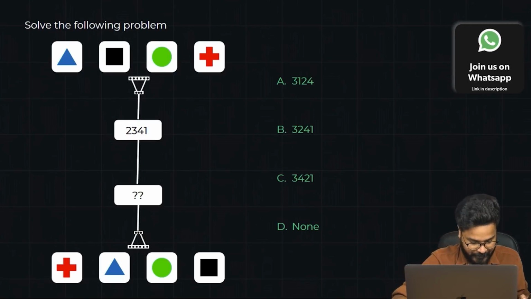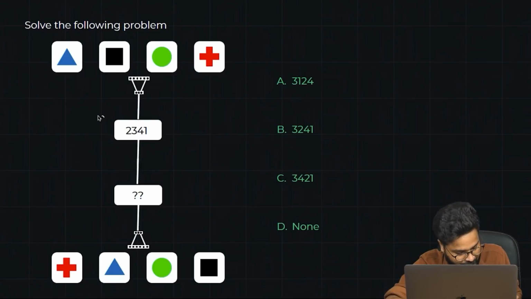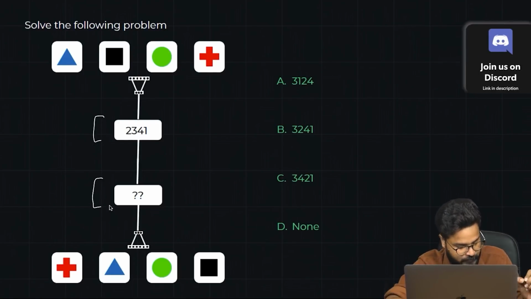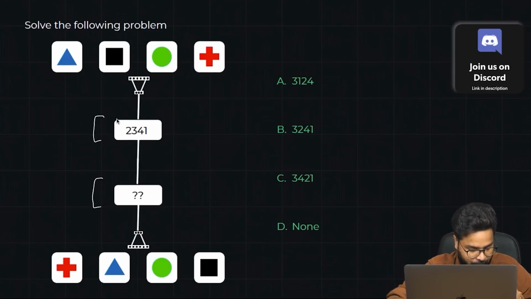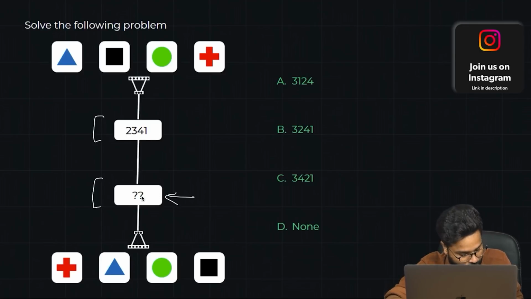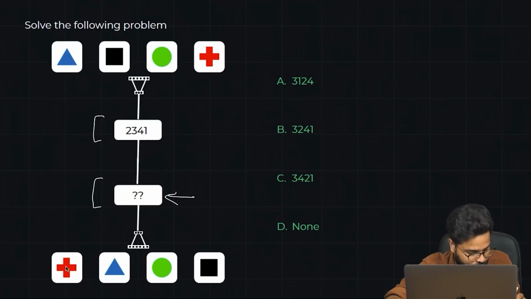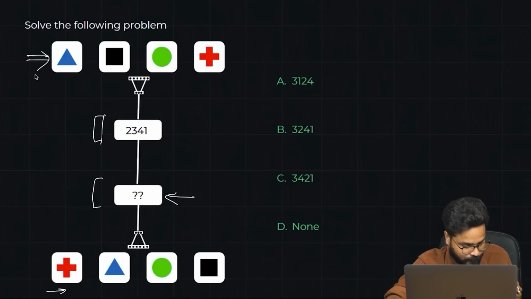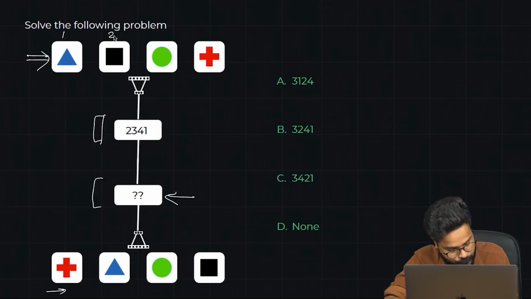Alright guys, so again the same logic, but here you can see there are two switches been applied, right? First we are switching it with this logic, and then we are again switching with some logic. So here the question is actually opposite. Here you have to find what switch you should use so that you get this output, right? So what we did first was 2, 3, 4, 1. We did a switch of 2, 3, 4, 1 to the above arrangement. This is 1, this is 2, this is 3, and this is 4.